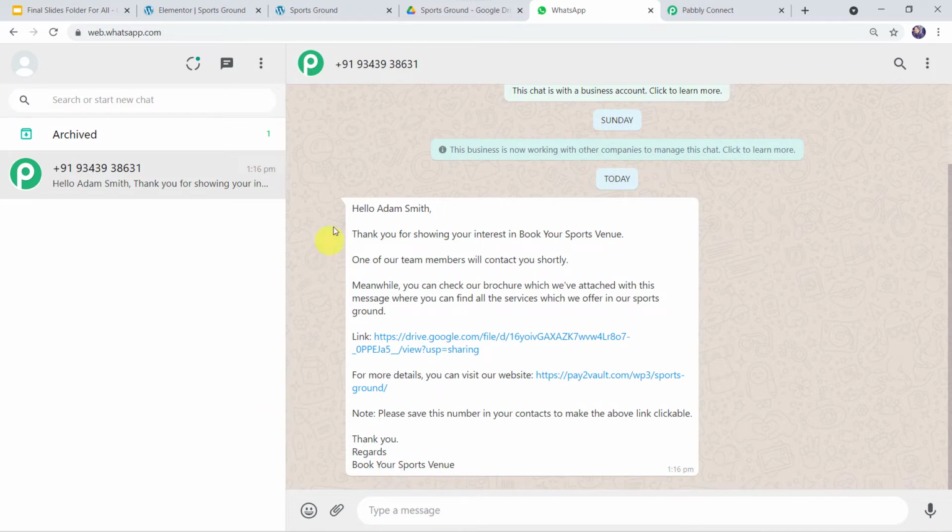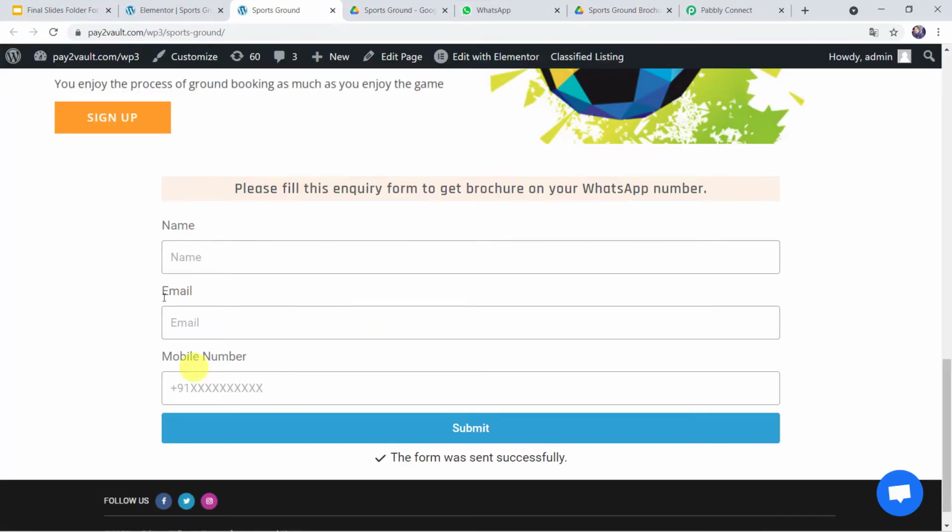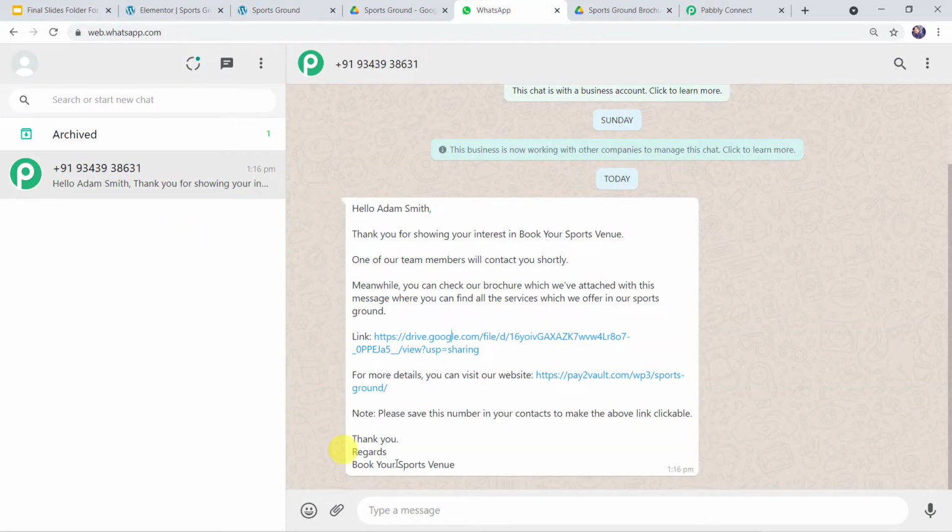Okay, so a message is sent on the WhatsApp number of the customer. Now let us check what is there inside this link. And here I can find a sports ground brochure is shared on the WhatsApp number of the customer. So here you might be wondering that I just filled the inquiry form on the website and automatically a WhatsApp message is sent on the WhatsApp number of the customer along with the brochure link. So how did I manage to do this? Let me tell you, I have done this in just 3 simple steps and anyone can do this very easily. So I'm going to show you the steps now.